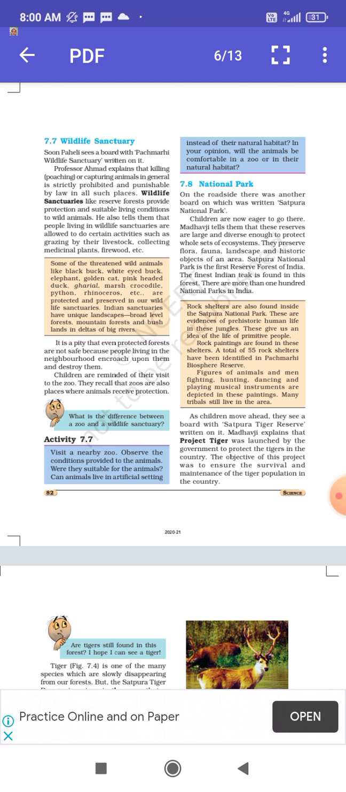Okay, now one of the examples given in your book is about Satpura National Park, and it is the first reserve forest of India. Now in this forest, India's finest teak is found. What is teak? Basically teak is the name of a tree from which we get a good quality of wood. Okay, now come to next.